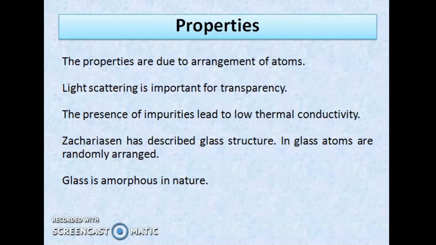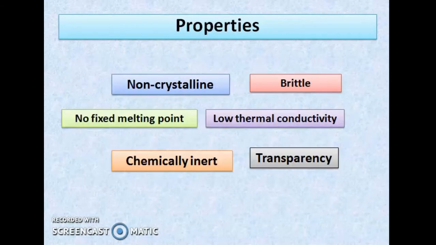Physicist Sakurai Sen has described glass structure. Many studies also showed that atoms are randomly arranged in glass. So, glass is non-crystalline or amorphous in nature. See, these are some properties of glass.